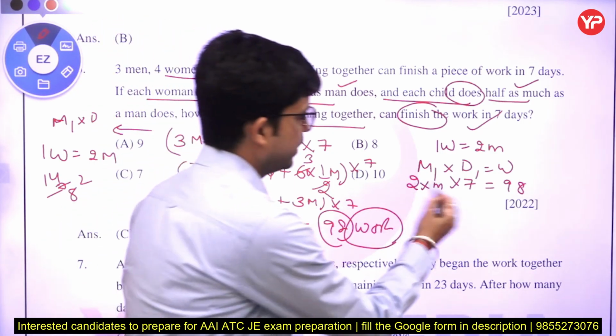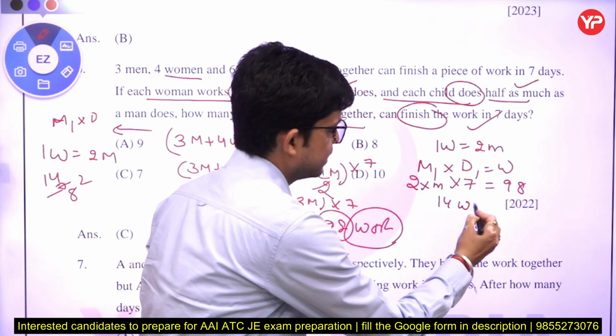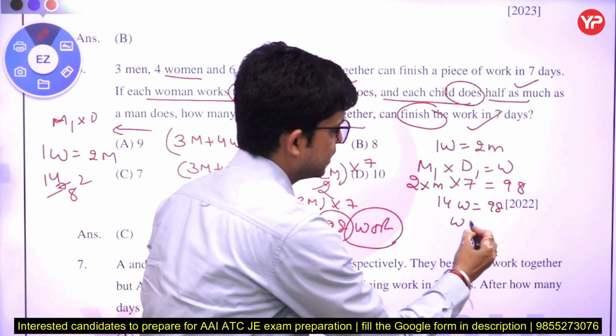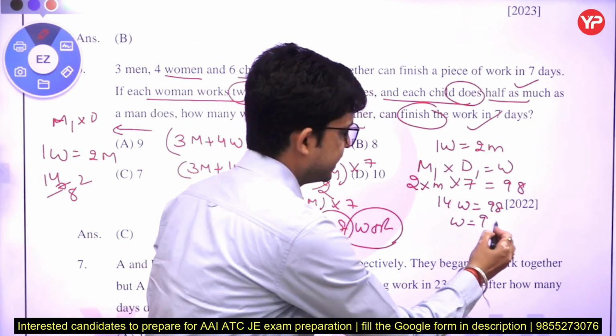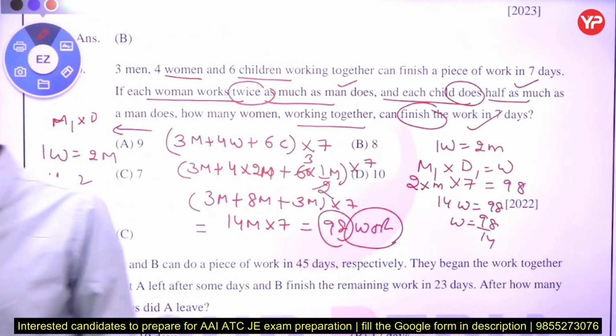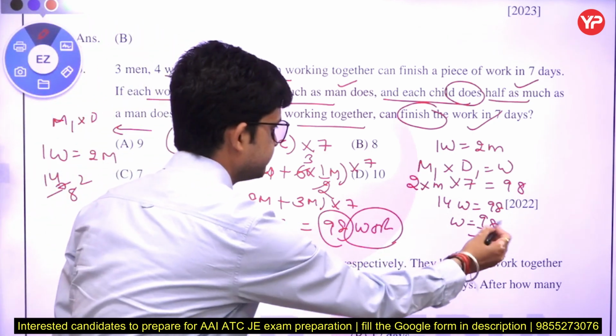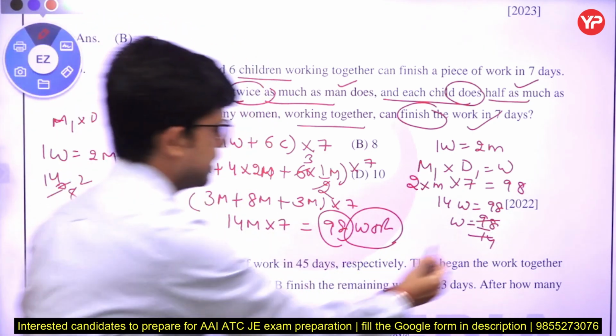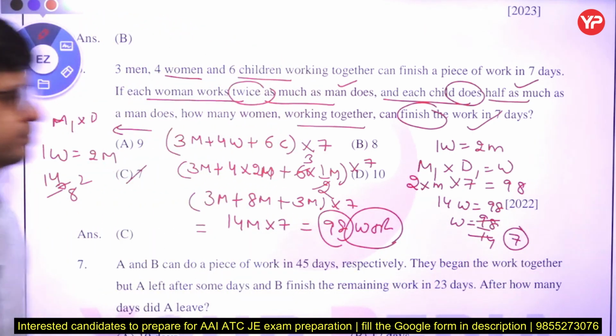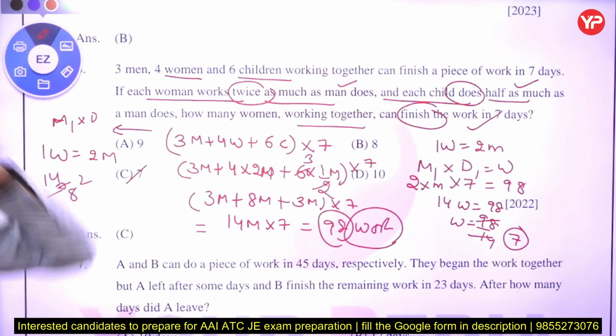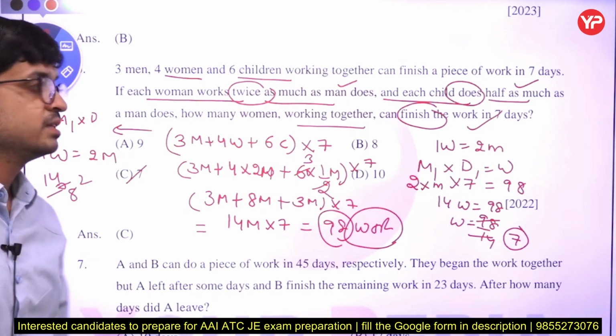So 2 into 7, 14 women is equal to 98, that is 98 by 14. If you divide 98 by 14, you get the answer, that is 7. So 7 women are required to complete the work in 7 days.